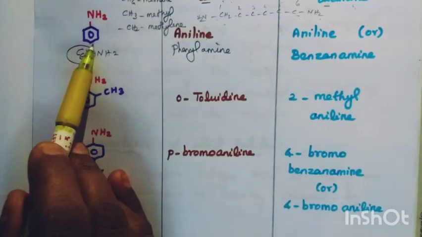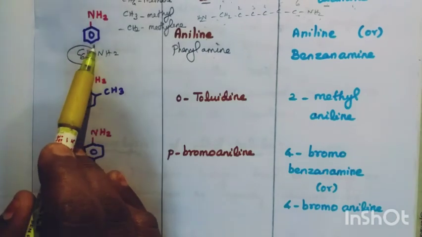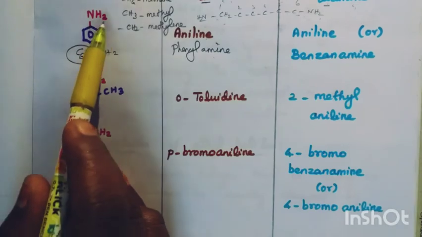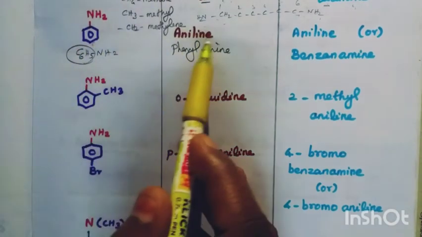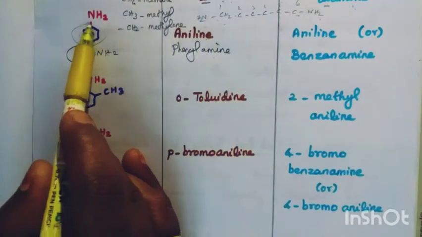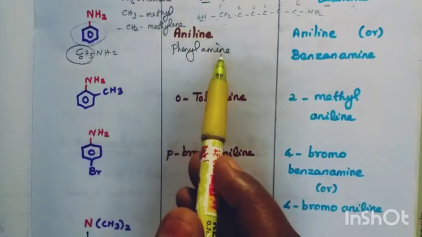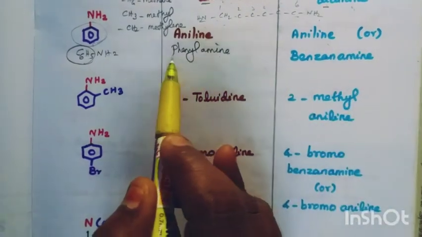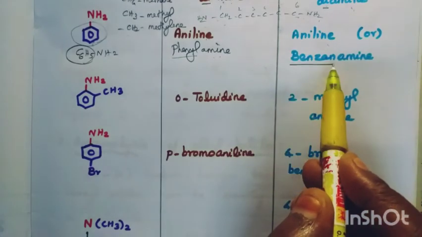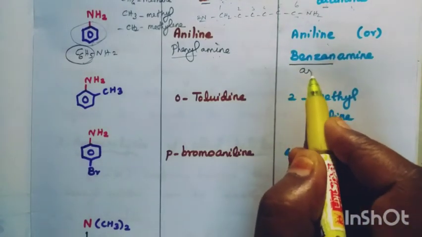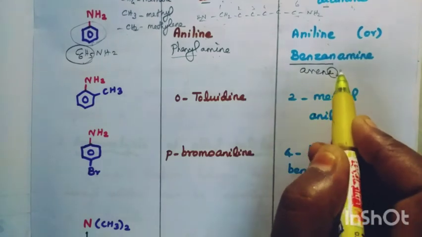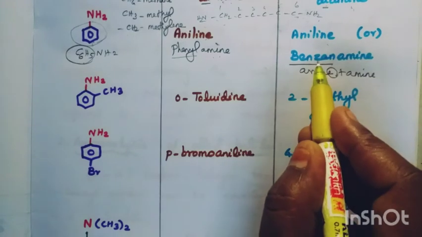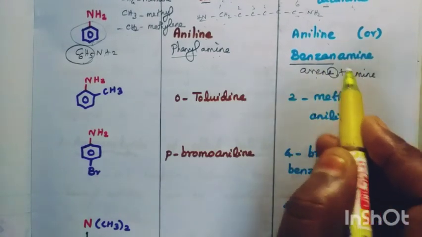If an OH group is attached to the benzene ring it is called phenol. If a CH3 group is attached to the benzene ring, toluene. If an NH2 group is attached to the benzene ring, aniline. It is called phenylamine. So aniline. For the IUPAC name, don't write this as phenyl. Benzene, alkane, that is arene. In arene the e is replaced by amine. What is the arene here? Benzene. The e in benzene is replaced by amine.